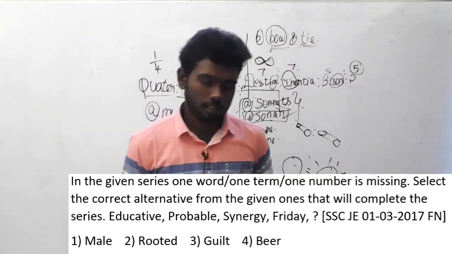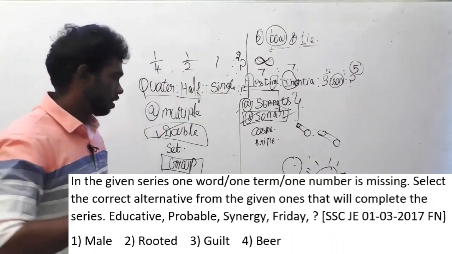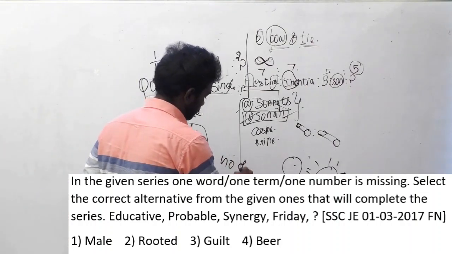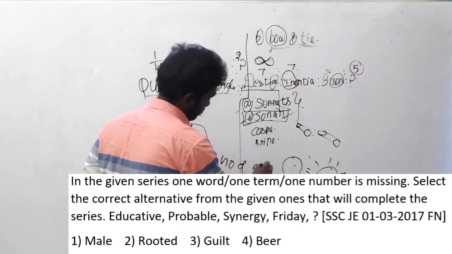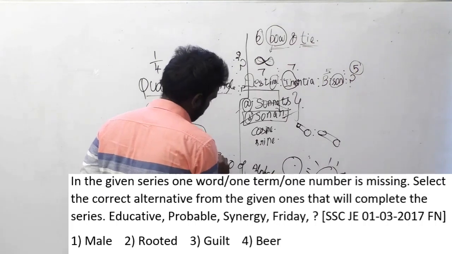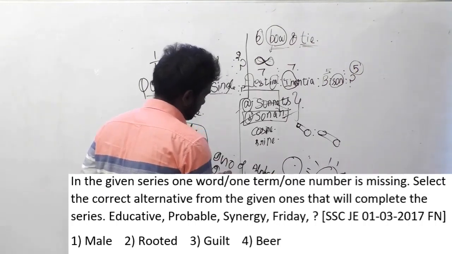You just think, guys, in each and every question you are solving, the question is only dependent on the number of alphabets, or the position of alphabets.